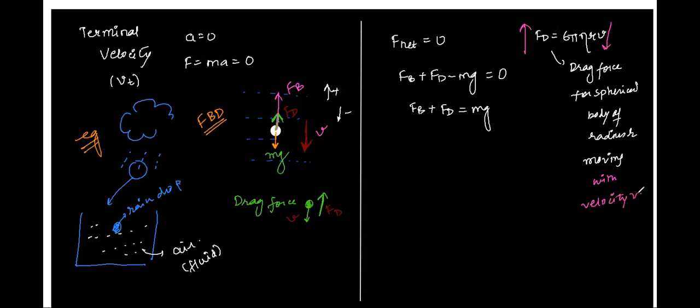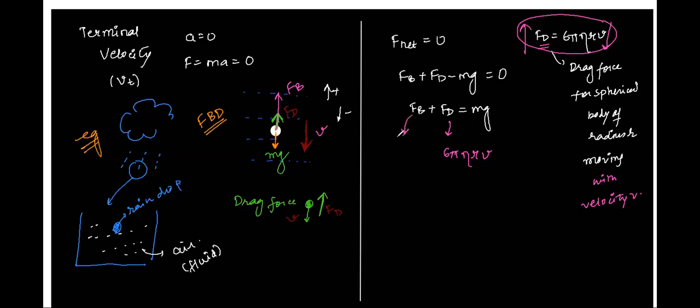Please take this down. Drag force is given by 6 pi eta r v, where r is the radius. This is the special value of drag force given for a spherical body of radius r. This is asked many times in questions. Viscous force or drag force, you also call this viscous force because it's acting because of viscosity. This viscous force has its magnitude given by 6 pi eta r v.